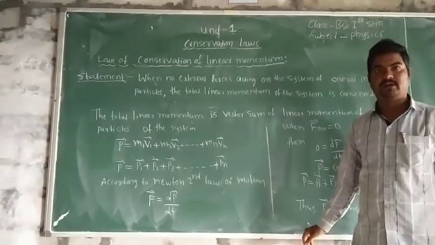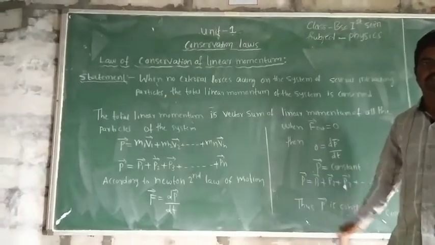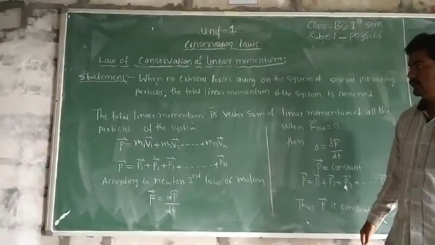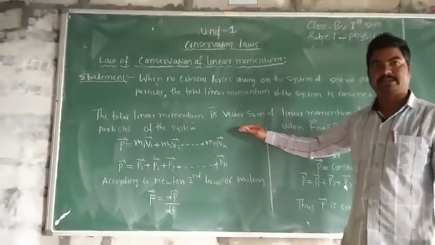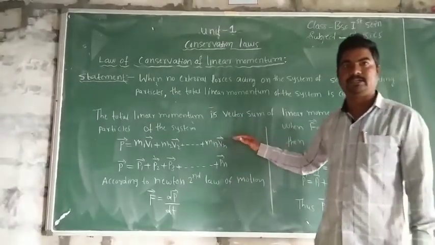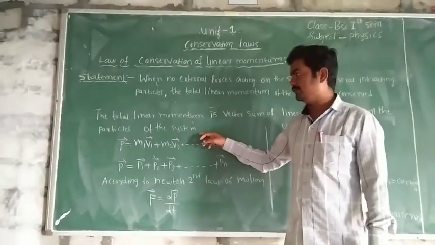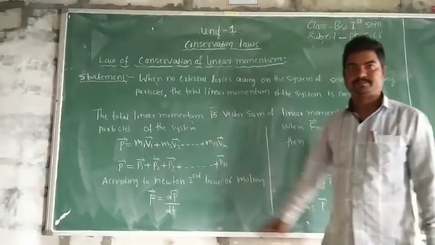Next, we see how this law of conservation of linear momentum is proved. The total linear momentum is taken as the vector sum of the individual linear momenta of the particles of the system.